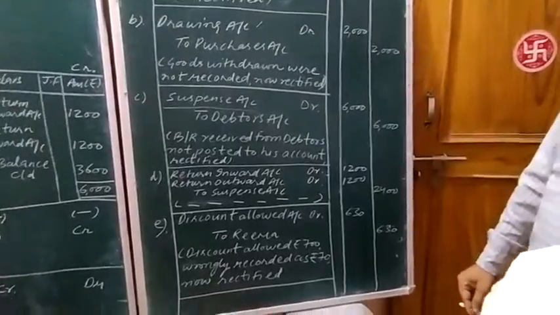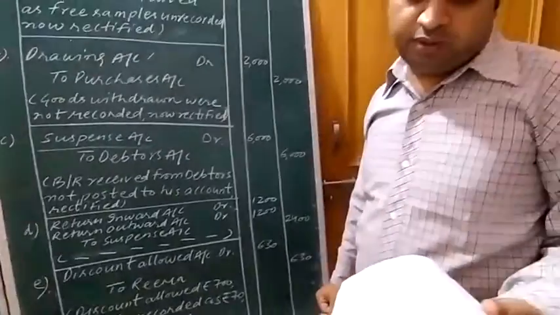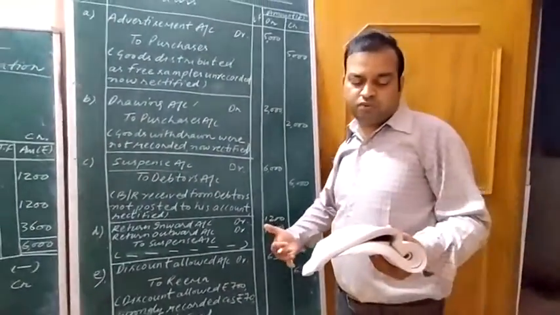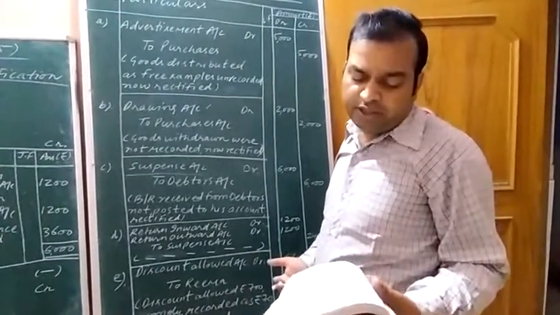Discount allowed to Rima, rupees 700. How much discount allowed to Rima? 700 rupees.